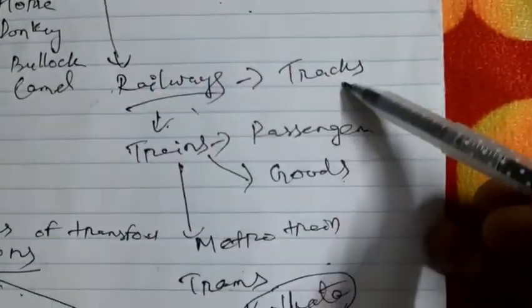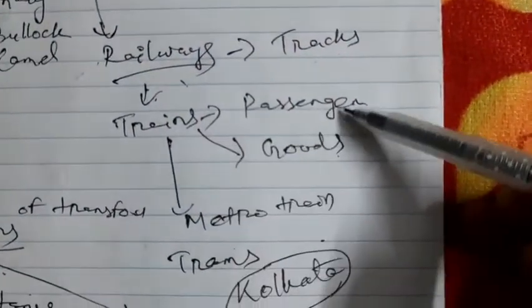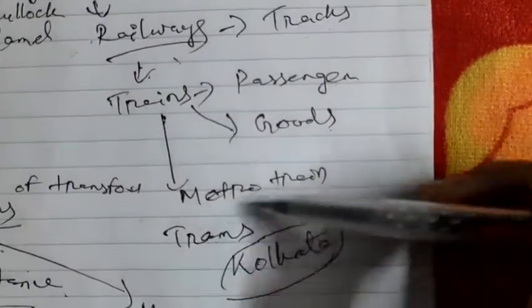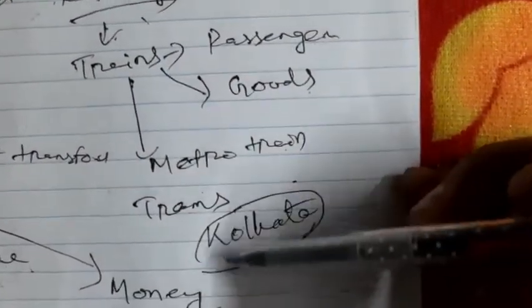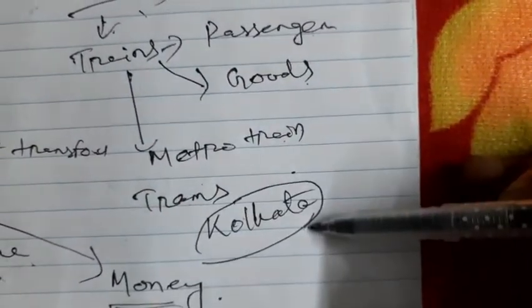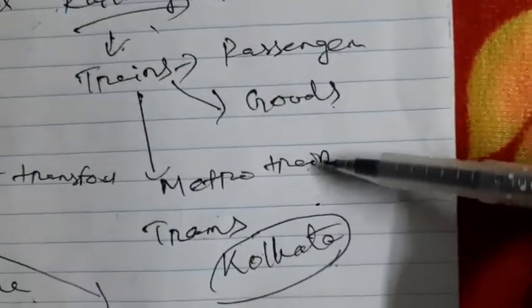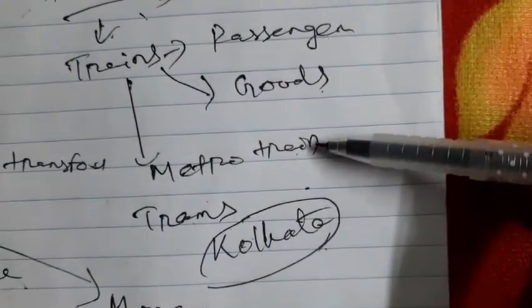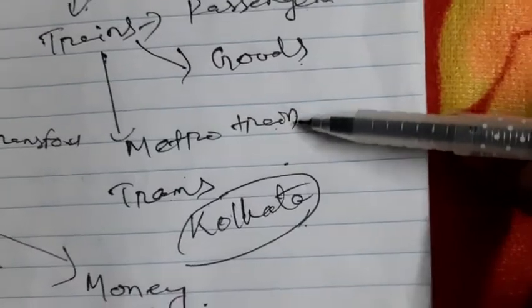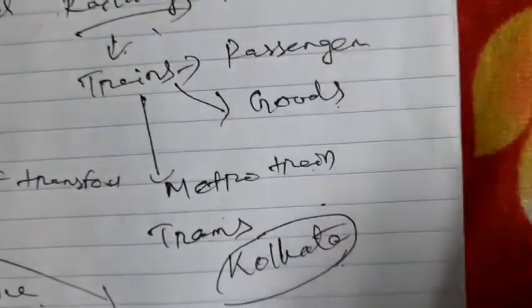And in railways, there are trains that move on tracks. In trains we have passenger trains and goods trains, and also metro trains and trams. Kolkata is the only city where tram service is available. And for metro trains, in northern India, Delhi is the first city to have a metro train. All these things we have already discussed.